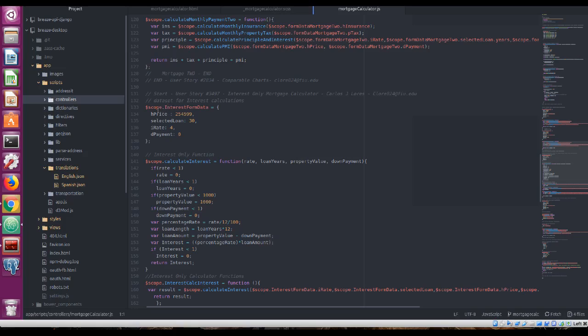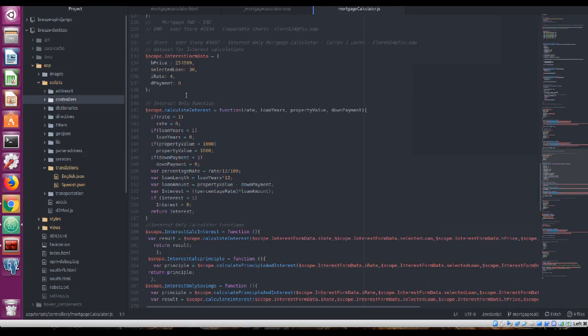So this is my data set of the home price, the loan, the interest rate, and the down payment. For the function to calculate my interest, I created the percentage rate, which is the interest rate divided by 12 months, and I take that into a decimal by dividing by 100. The loan length is the loan years, so 30 years, let's say, times 12 will give me the entire number of months, which is 360 months, which we need.